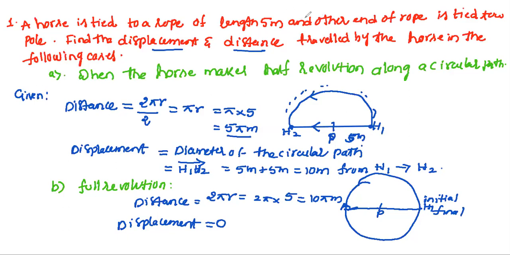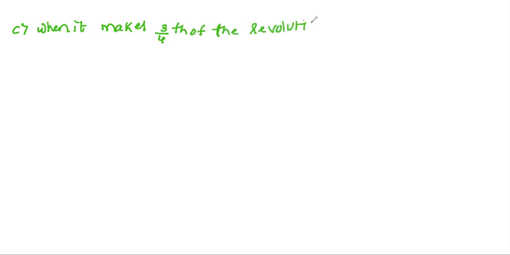Now let me move to the third case. I will clear this. The third case is a very important case. When it makes 3 by 4th of the revolution, what is the distance and what is the displacement?